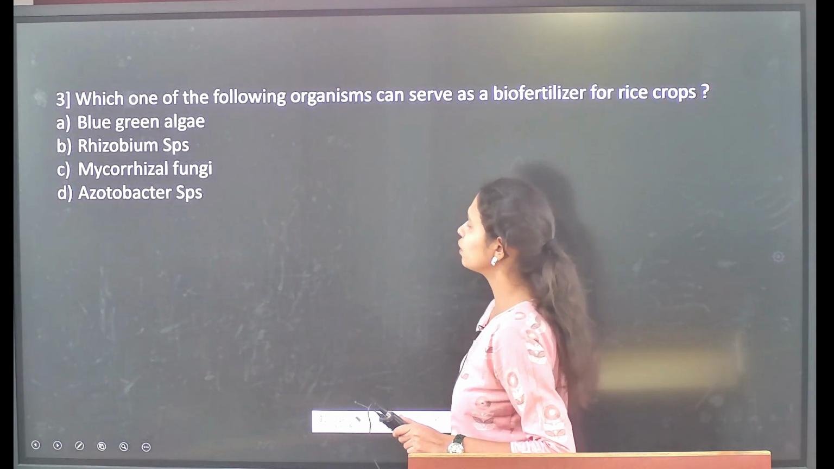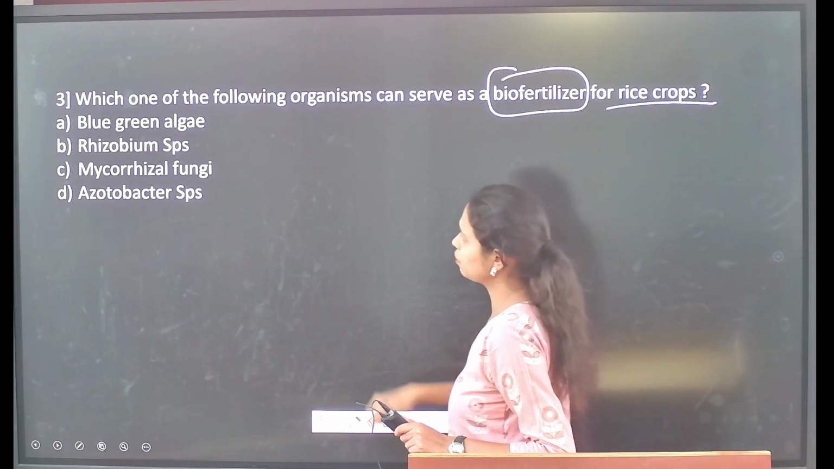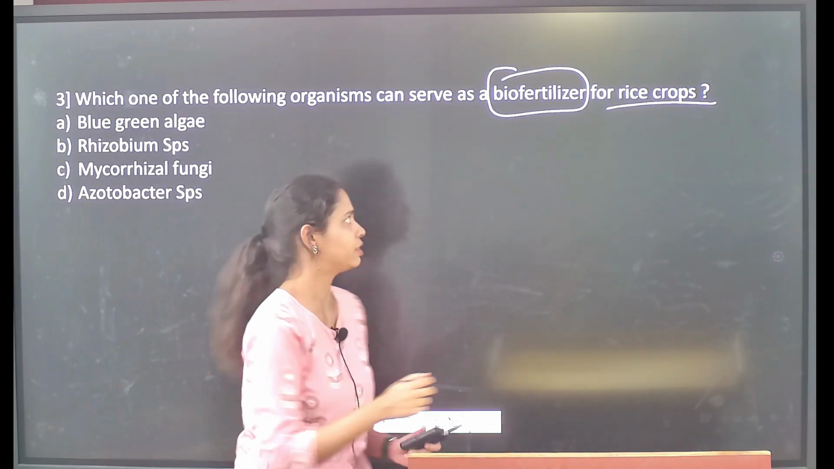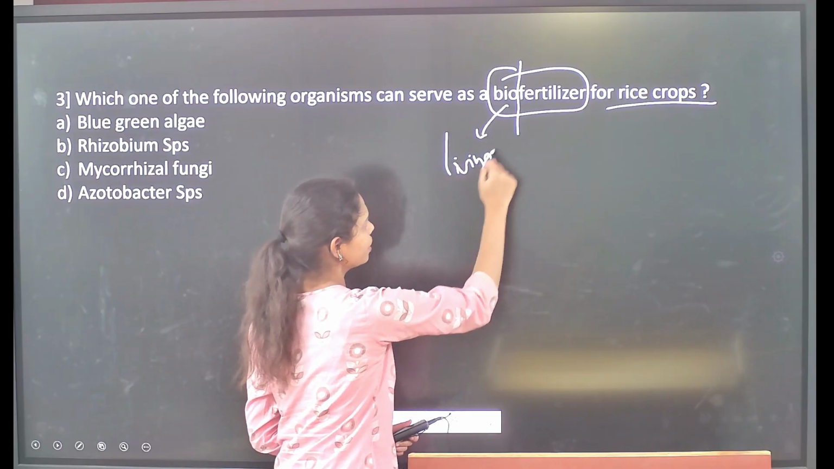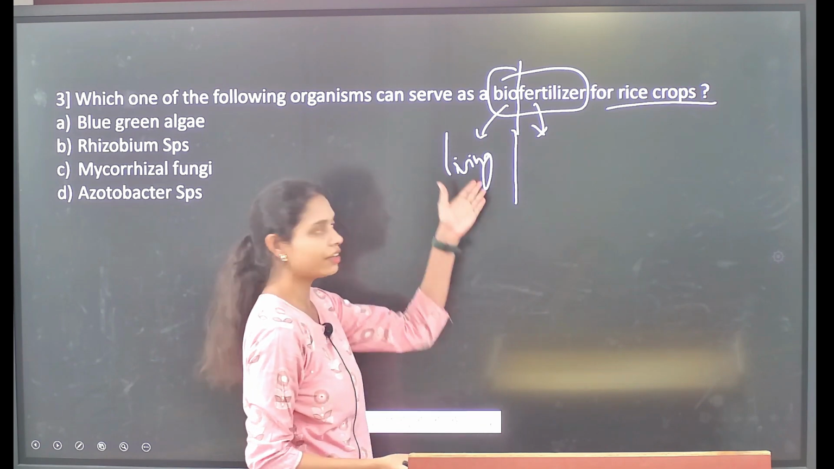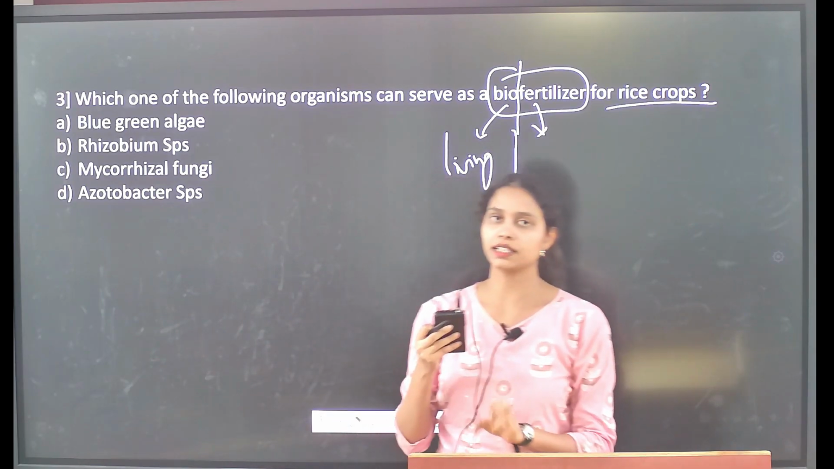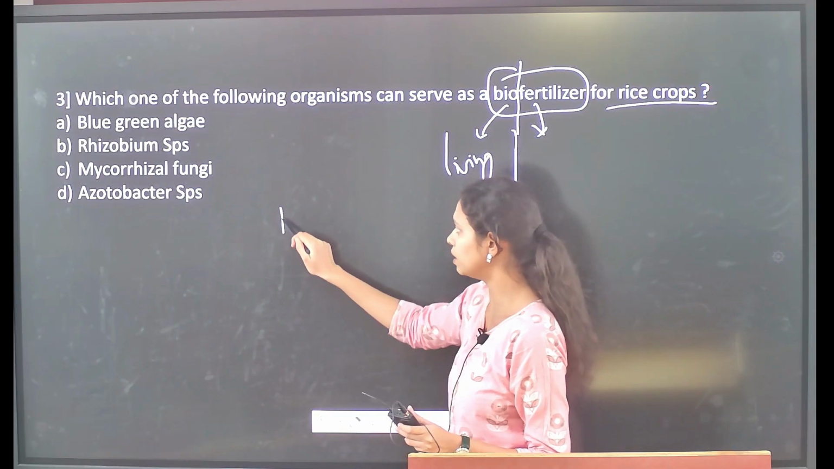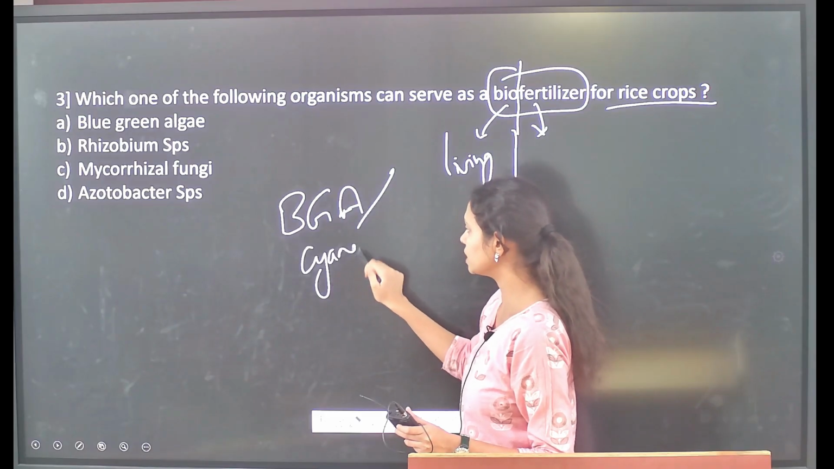Then followed by: which one of the following organisms can serve as the biofertilizers for the rice crops. First and foremost, you have to understand this particular term biofertilizer. What does this term biofertilizer refer to? If you cut down this term, bio refers to living organism, whereas fertilizer means which provides nutrients. So here it is the living organisms which themselves provide nutrients. We will call it biofertilizers, and the best example of these kinds of biofertilizers in case of the rice fields includes the blue-green algae, which we also call the cyanobacteria.